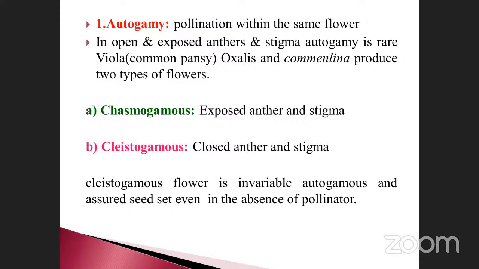A cleistogamous flower is invariably autogamous and assures seed set even in the absence of pollinators. The pollinator is not needed for the pollination process, yet the seed is formed inside. Even in the absence of pollinators, they can produce seeds. That type of flower is called cleistogamous because it is a closed one. Though the anther and stigma are inside, pollination happens within, so there is no need of pollinators. This is very, very important.